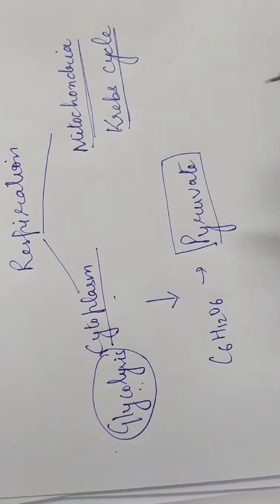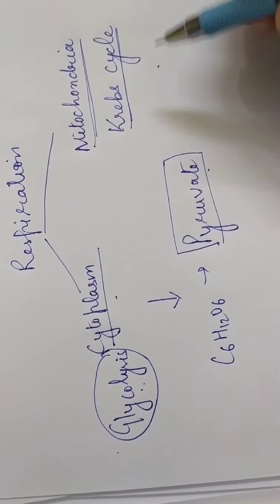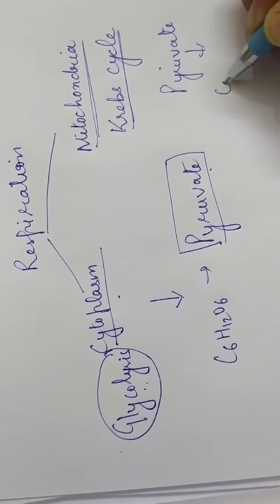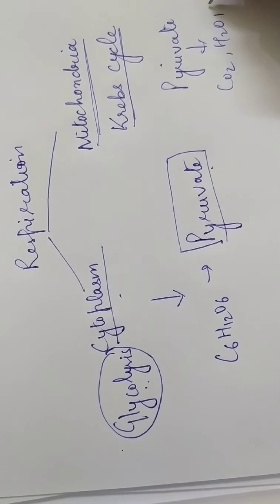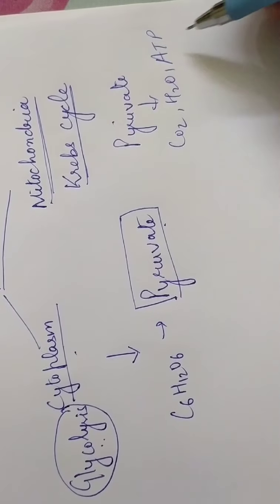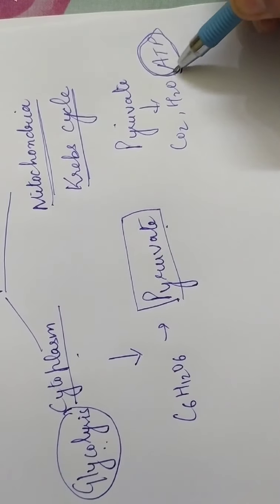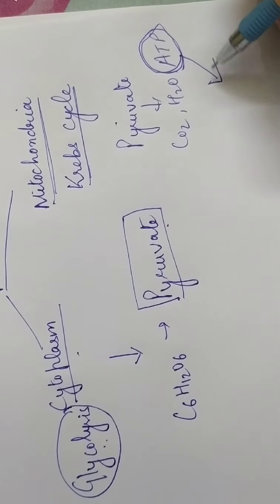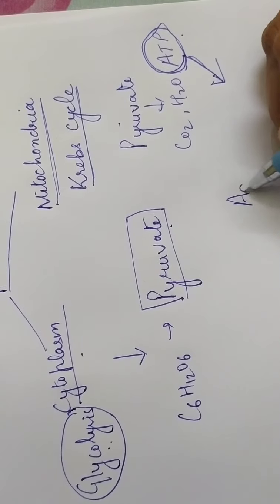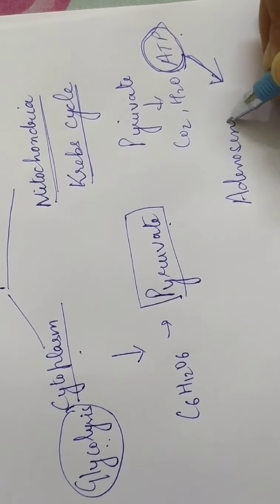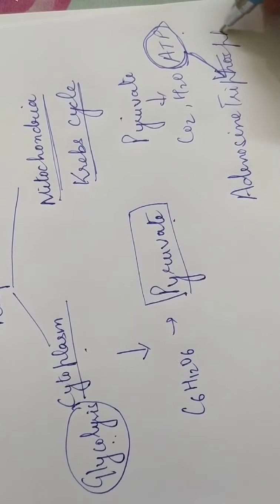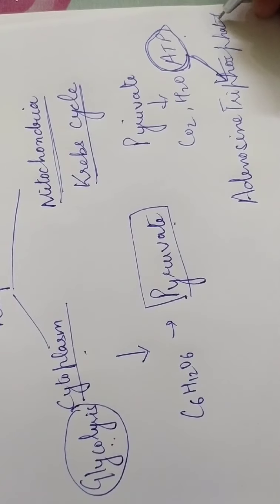Further, pyruvate enters the mitochondria, and from pyruvate we get carbon dioxide, water and energy. This energy is in the form of a chemical compound. Some energy is lost as heat, very little. Most of it is in the form of a chemical compound, and you all know it is adenosine triphosphate. Okay, so you can refer to your books.